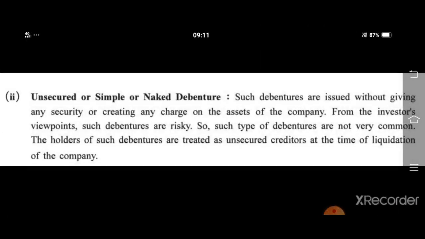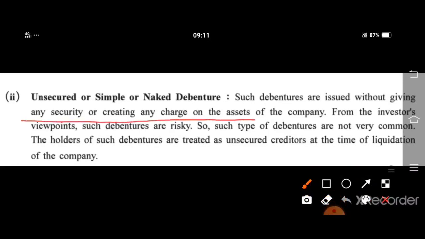Now, unsecured or simple or naked debentures. Such debentures are issued without giving any security or creating any charge on the assets of the company. Such debentures are risky. Such debentures are not very common. The holders of such debentures are treated as unsecured creditors at the time of liquidation of the company.